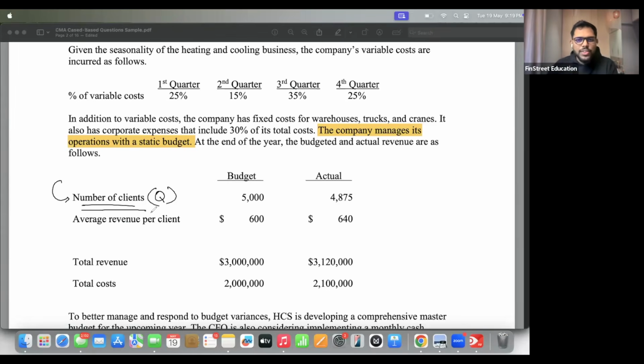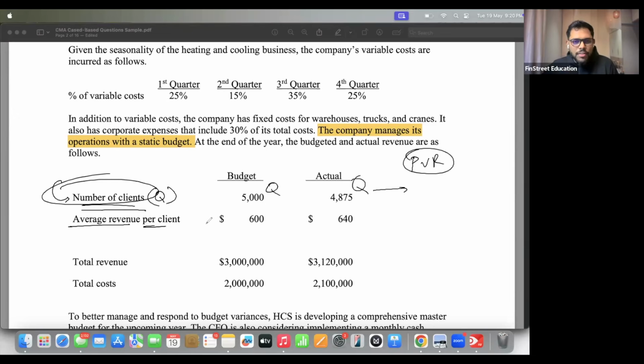Okay, please note number of clients whenever you are in a service business. Service means think of entertainment as a service. Imagine you are running a theater called PVR. Now within PVR, are you selling any specific product? Think of Maruti Suzuki, we sell a car. Think of Hewlett Packard, we sell a laptop. Within PVR, are we selling any product as such? No, we are selling a service, an entertainment service. We are selling an experience. So for running a theater, what will be our quantity? It will be number of visitors, number of clients, number of customers. Okay, so this is your quantity.